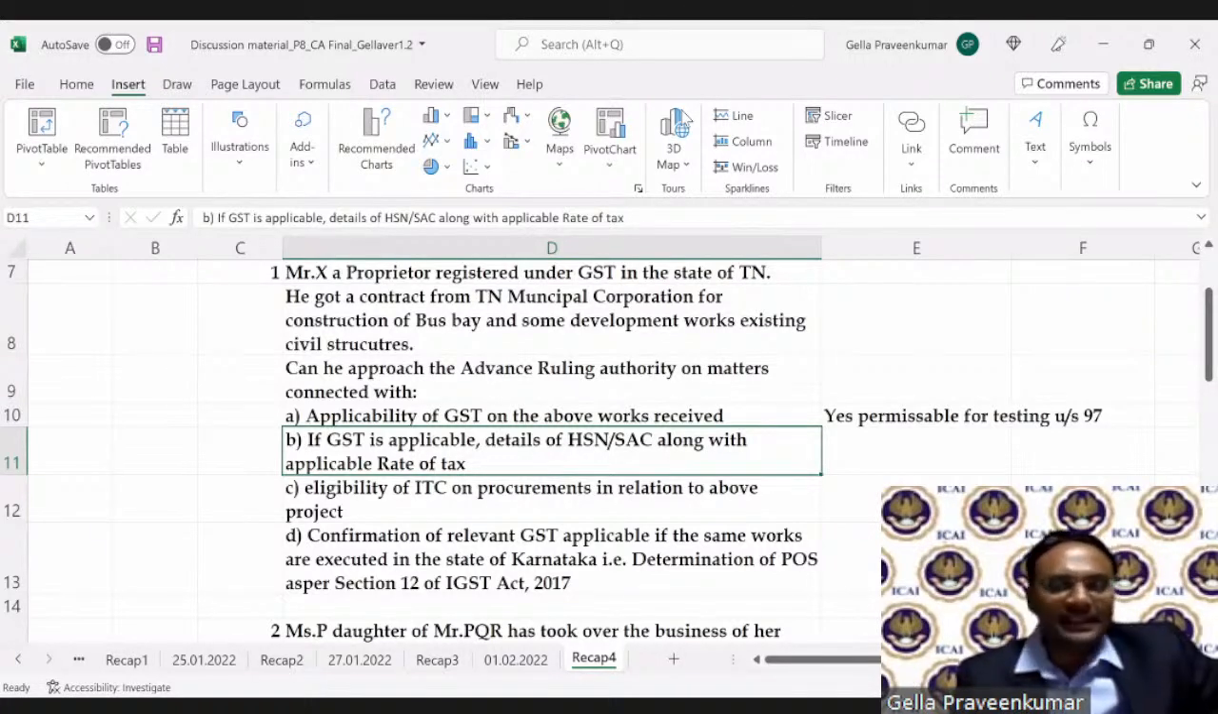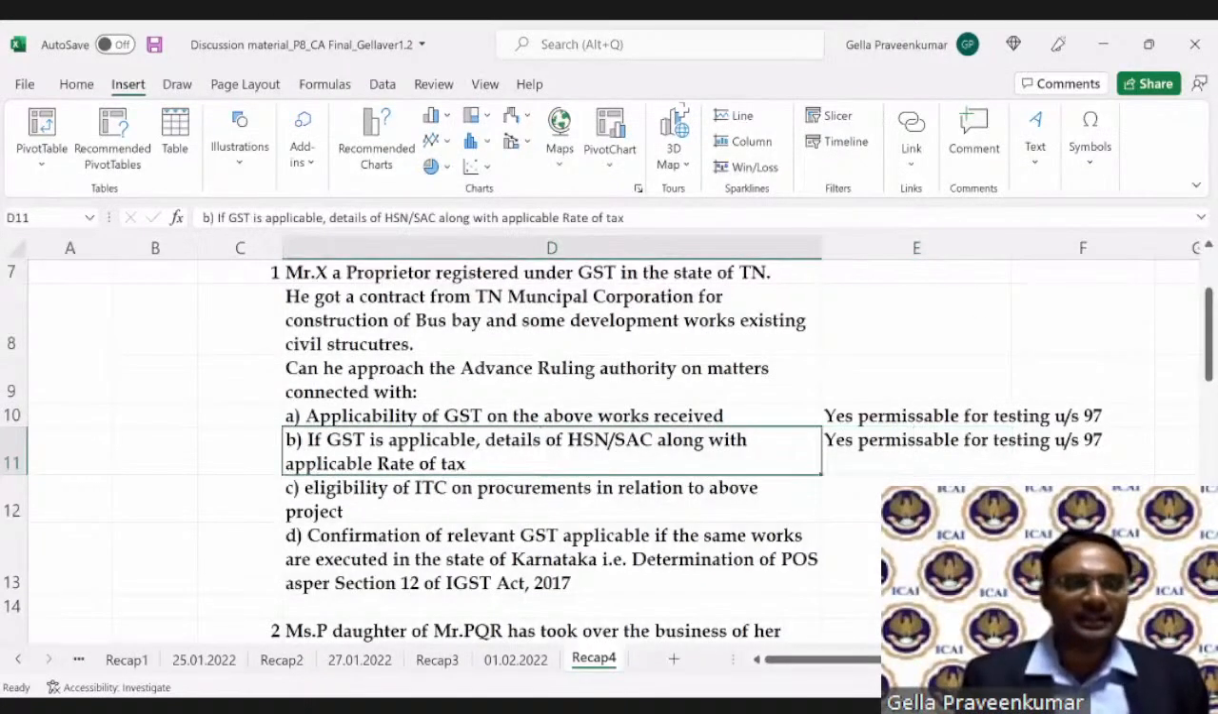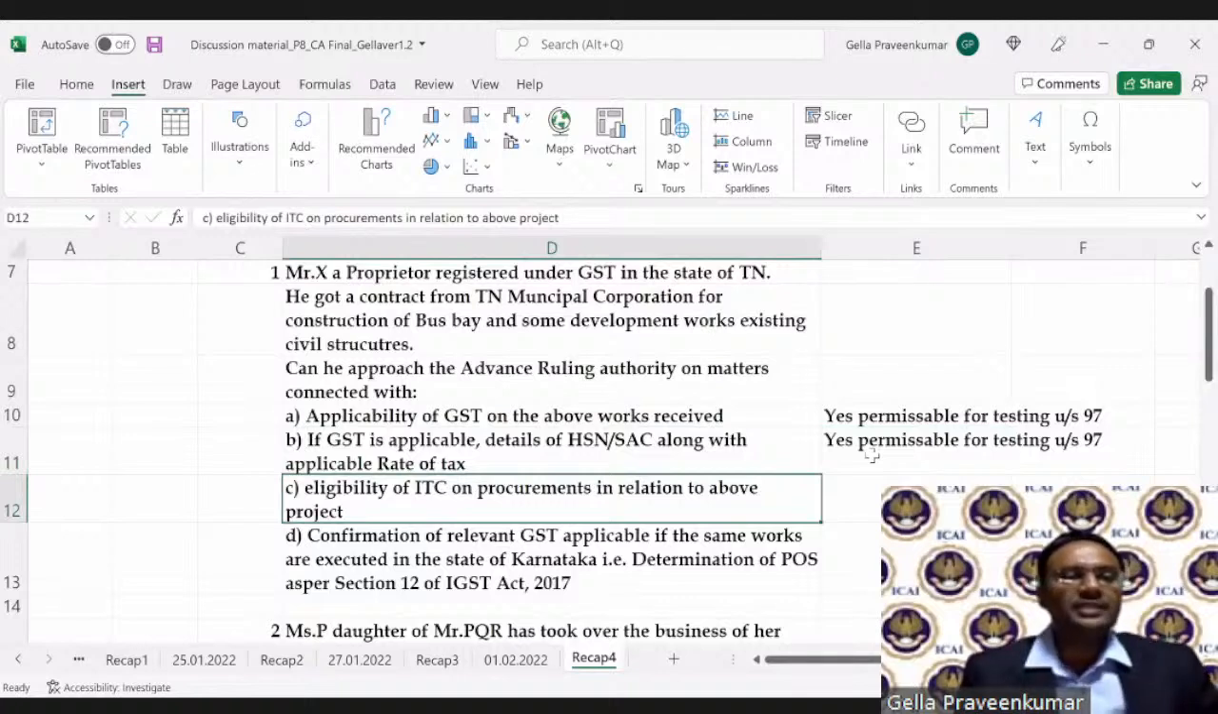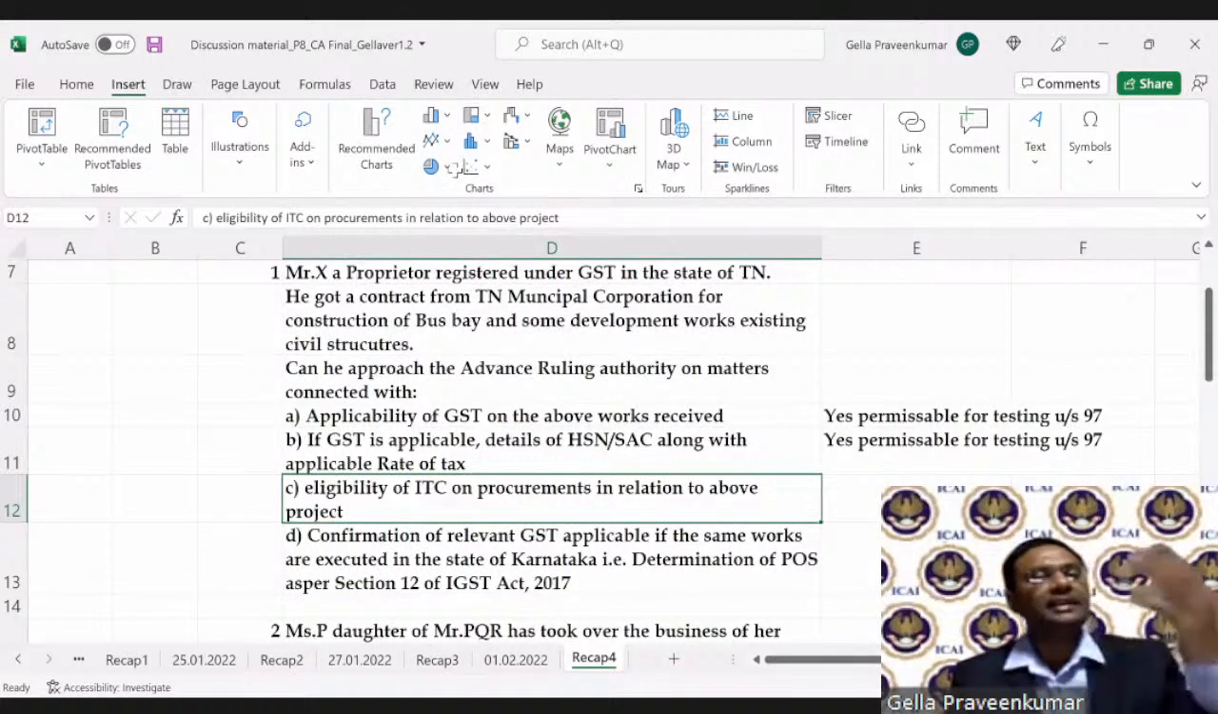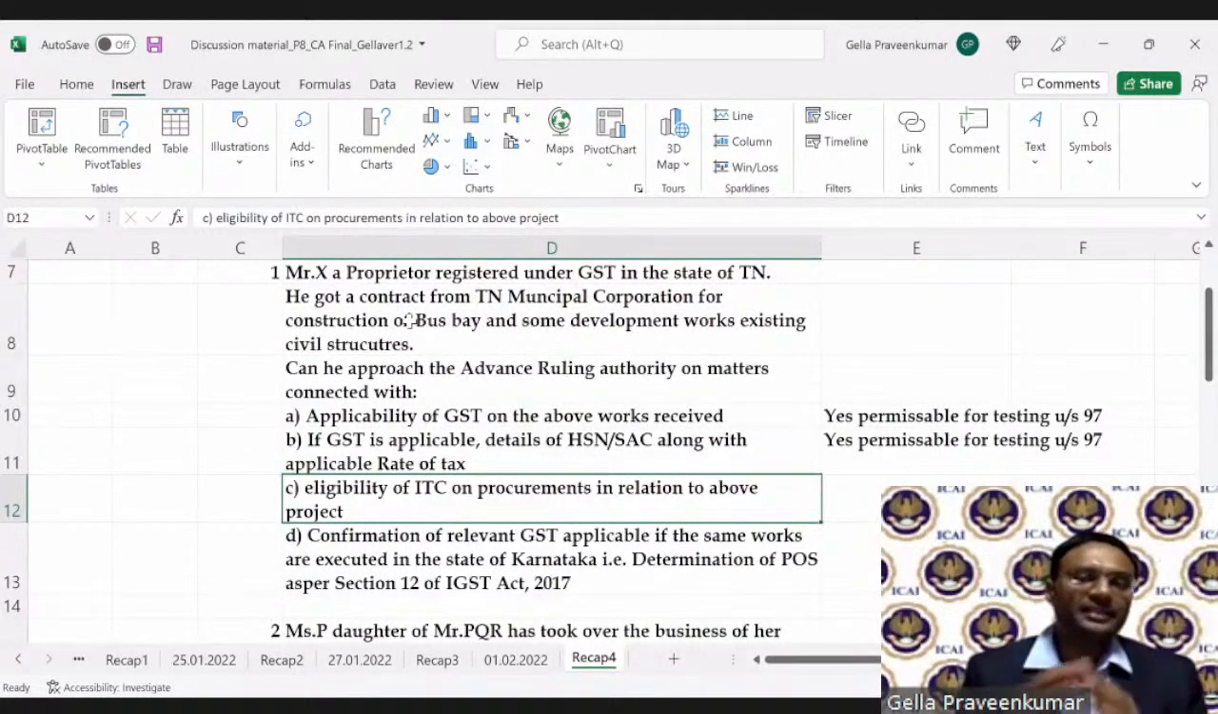Priya also says yes. And Namita already has given the answer. For clause B, yes. It is a question which is permitted. So I'll say yes, permissible under section 97. Clause C, eligibility of input tax on the procurements in relation to the above project. So Mr. X is asking the advance ruling, sir, can I take the input tax credit on the procurements in relation to the above project?